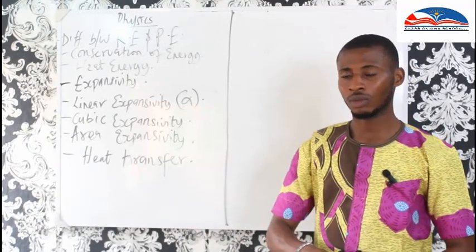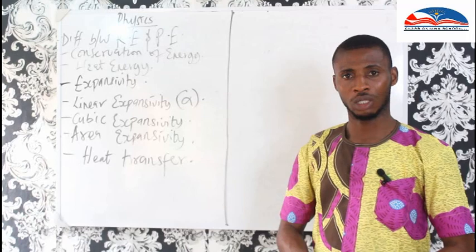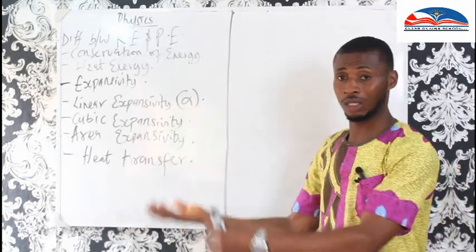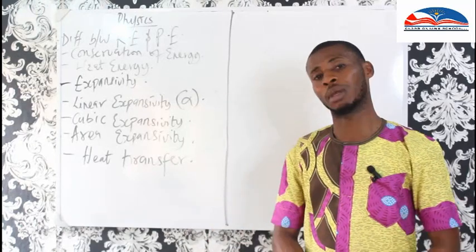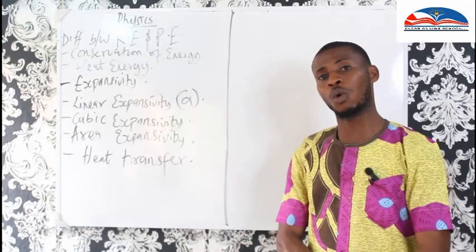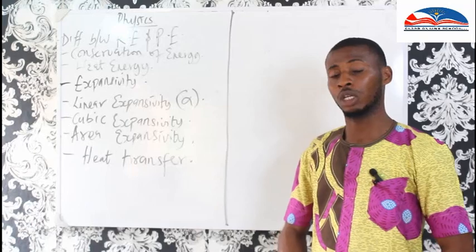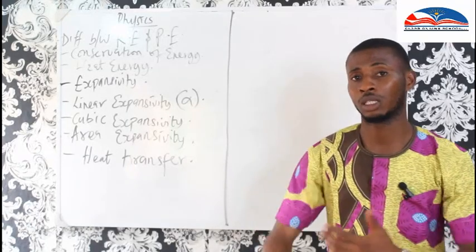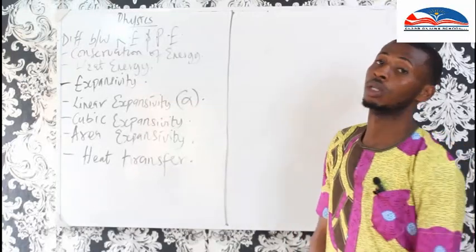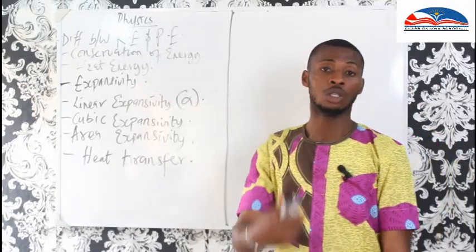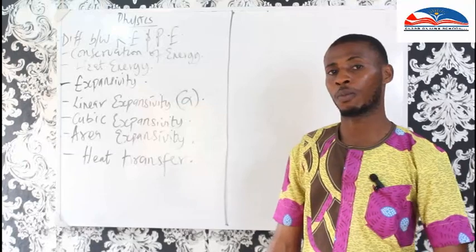Let's say mechanical energy can turn to electrical energy. Your generator set is mechanical energy. When you start your generator, the mechanics in that engine will supply electricity to you. That means mechanical energy turning to electrical energy.